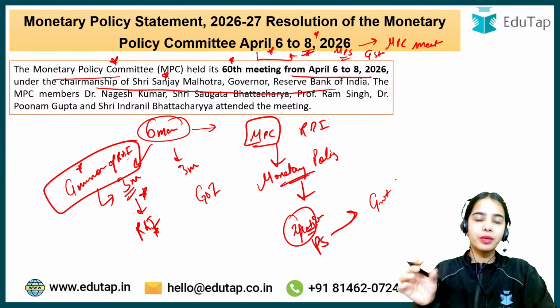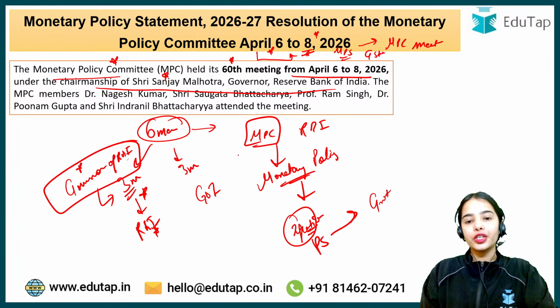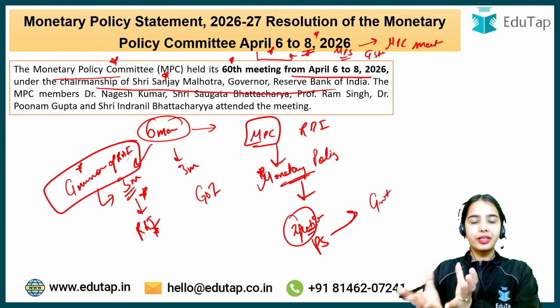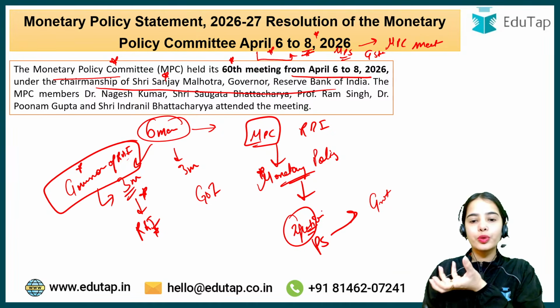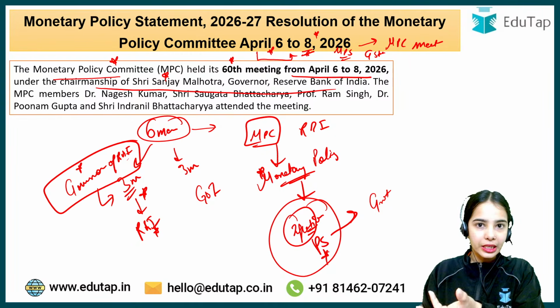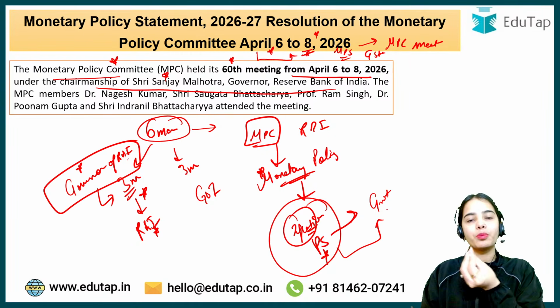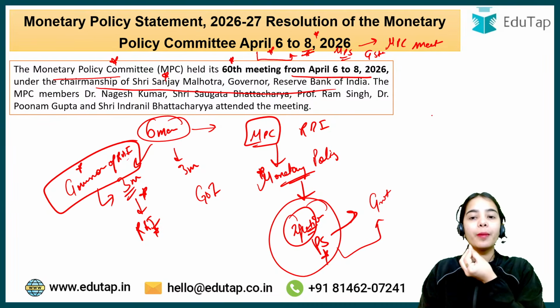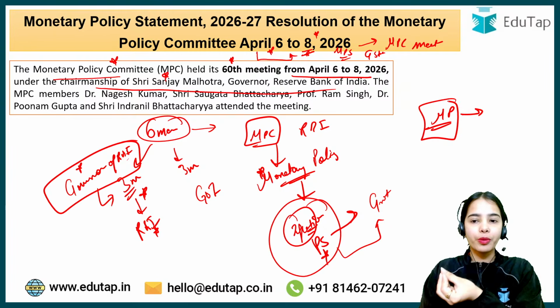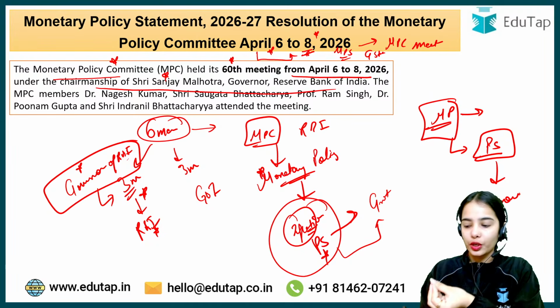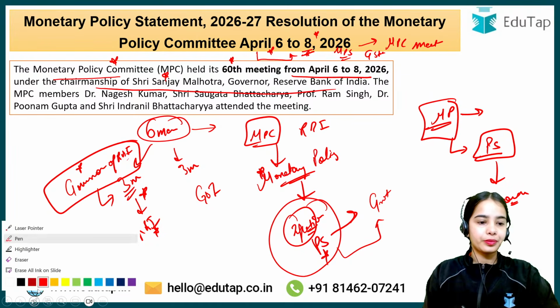It decides the key rates of the monetary policy. And remember that the primary objective of monetary policy is maintaining price stability while keeping in mind the objective of growth.